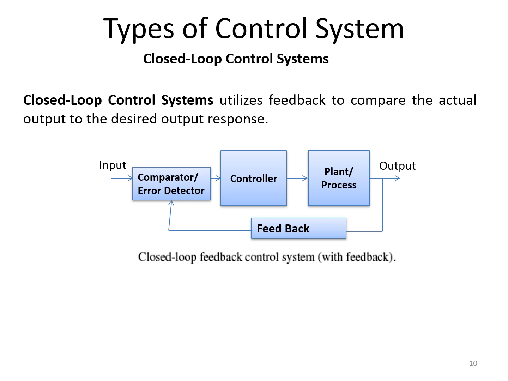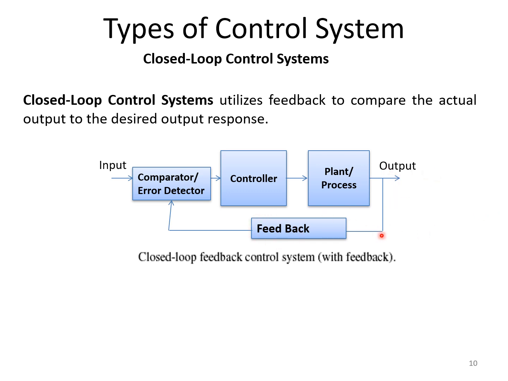Now coming to closed loop control system, as we can refer to the block diagram of a closed loop control system, we have a controller, plant, process. Along with that we have a feedback from the output, which is given as an input for a comparator or an error detector. These two are the extra elements present in a closed loop control system. The closed loop control system utilizes the feedback to compare the actual output to the desired output reference. So feedback is present in closed loop control system.